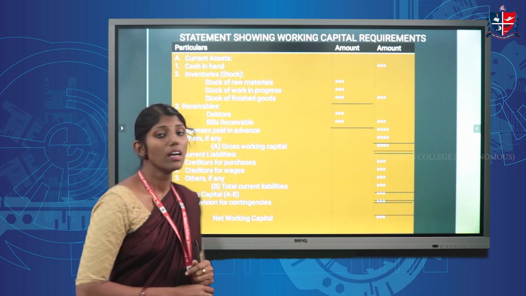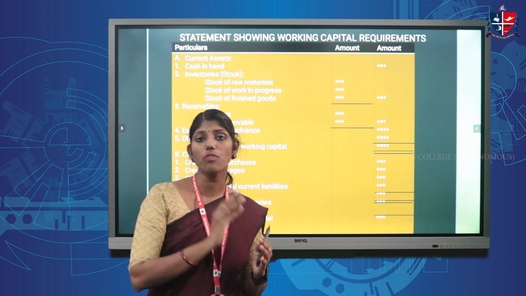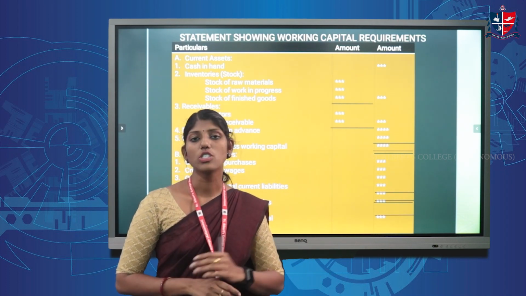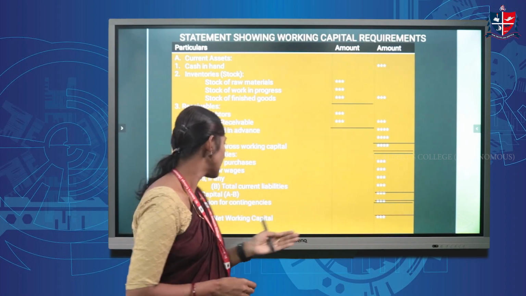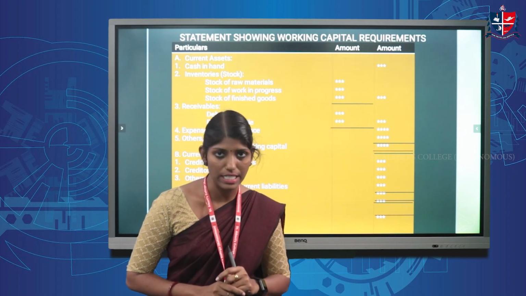The next is working capital. Working capital is the difference between the total of A and B. That means gross working capital minus total current liabilities is the working capital. Then after that, there is a main point: add provision for contingencies.